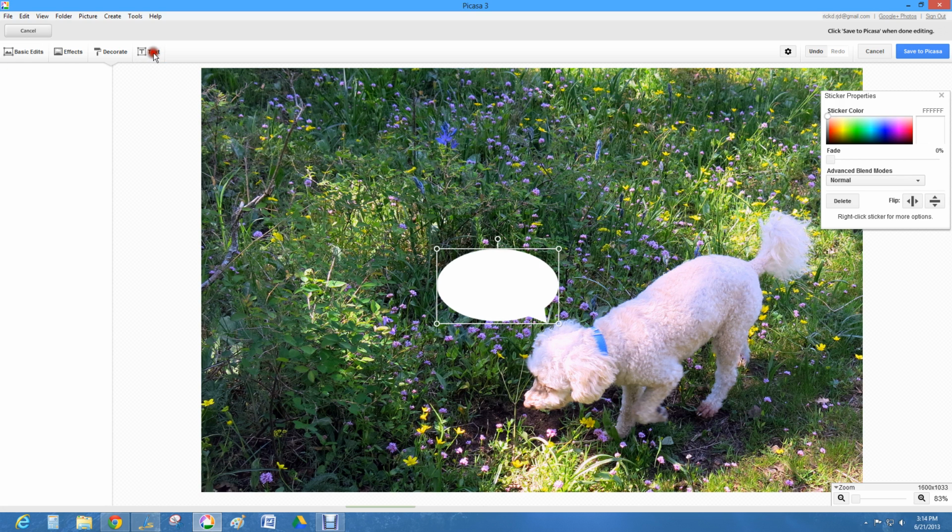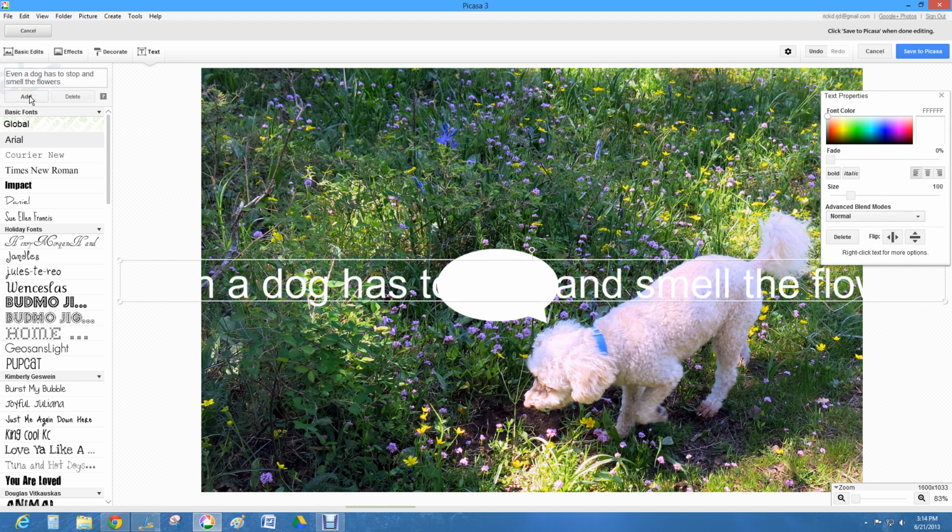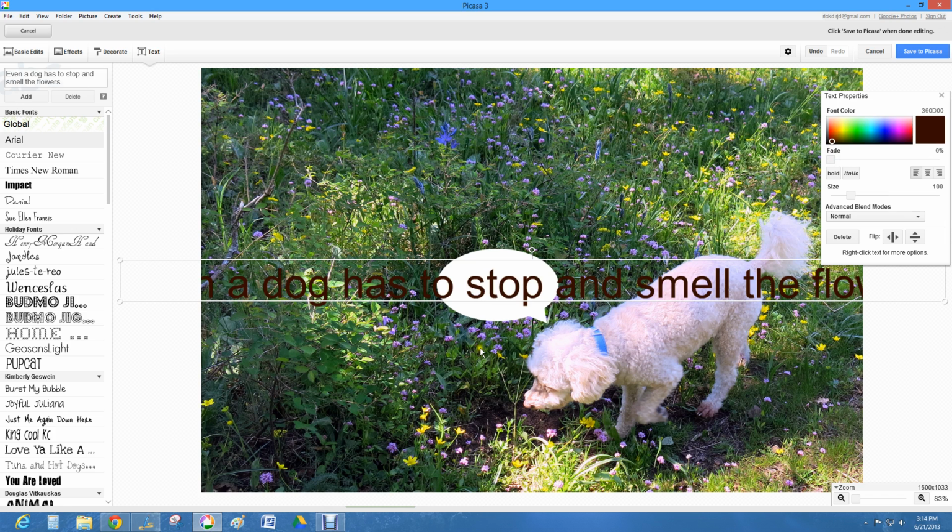So I click on text like this, click in the text I want. Even a dog has to stop and smell the flowers. I'm going to click add, and as you can see, it's added a huge big text line across the top of the screen, also in white text. I don't want it in white, so I'll click on the screen here to make it black, because it's going to show up black against the white bubble.